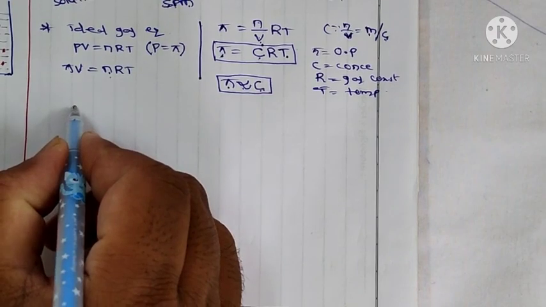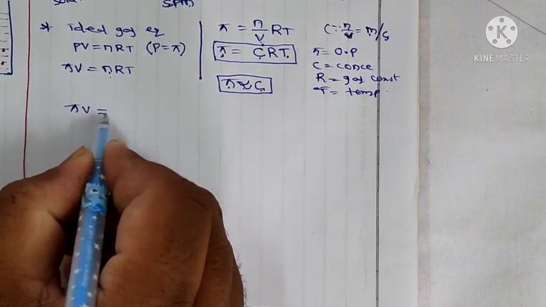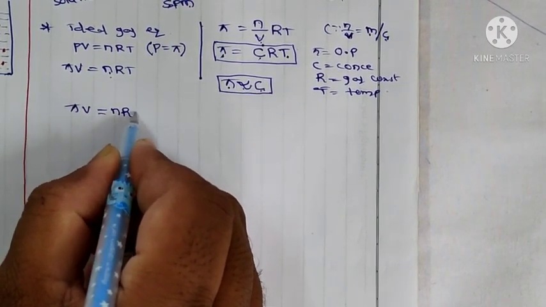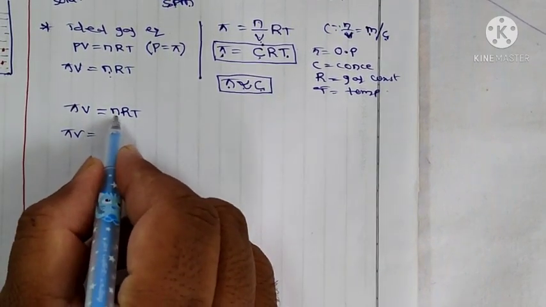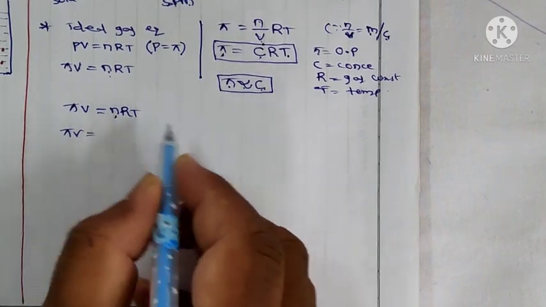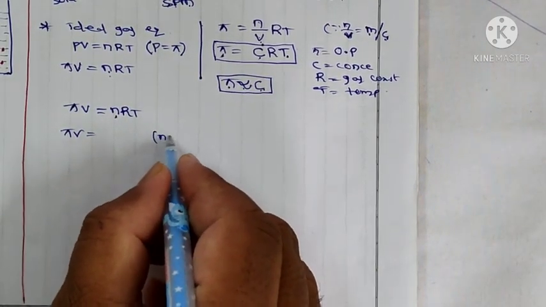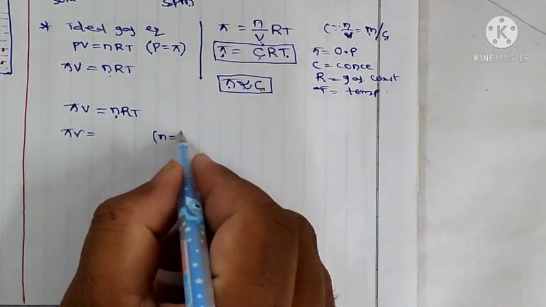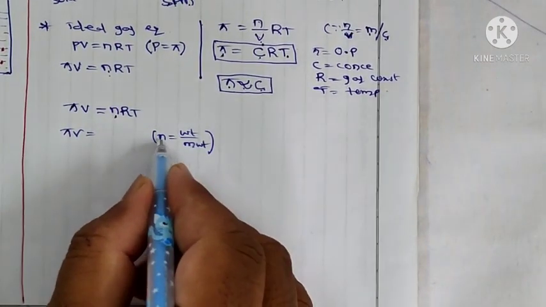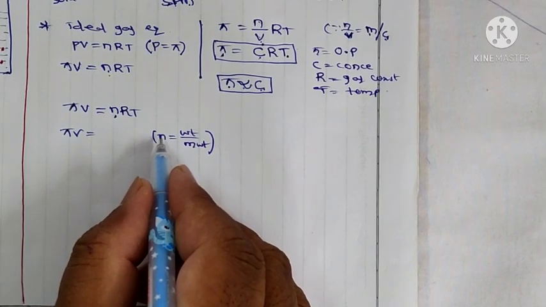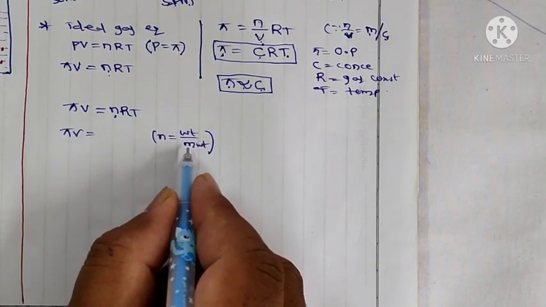From that above equation, pi V is equal to nRT. Here n means number of moles. Moles means n is equal to weight by molecular weight. Moles is nothing but weight by molecular weight.